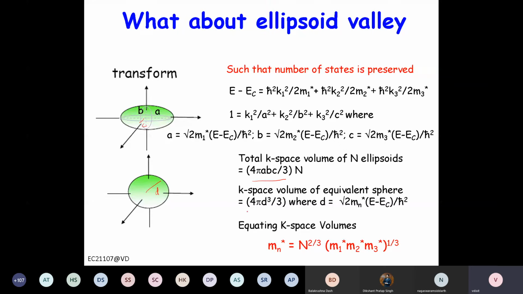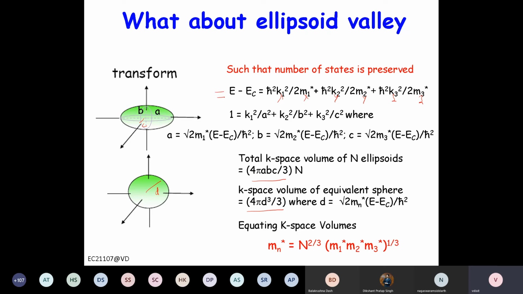So its volume will be 4 by 3 pi d cubed, right? You remember the volume of a sphere is 4 by 3 pi r cubed. So if D is the radius here, it will be 4 by 3 pi d cubed. So how do we get it? You can write E minus EC is equal to h bar square k square by 2m. So let's say this is the x direction, this is the y direction, this is the z direction.